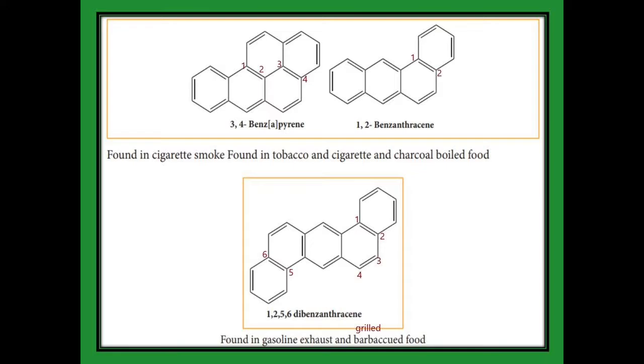In 1,2 benzanthracene, anthracene is attached with only one benzene. Then when two benzenes are added to anthracene, it is called dibenzanthracene. The 3,4 benzpyrene and 1,2 benzanthracene are found in cigarette smoke, tobacco, and charcoal boiled food. Then the dibenzanthracene is found in gasoline extract and also barbecued food. Barbecue means grilled food.